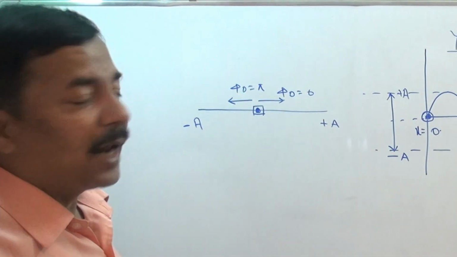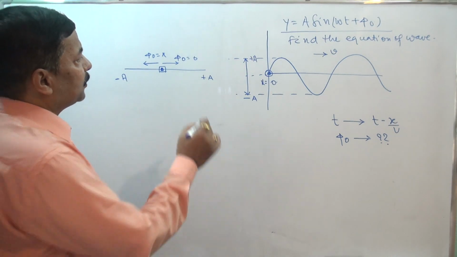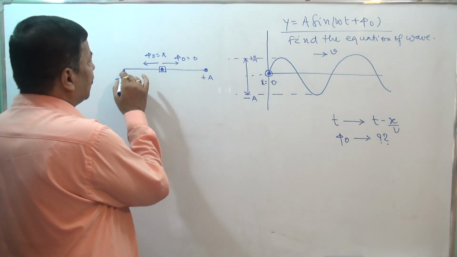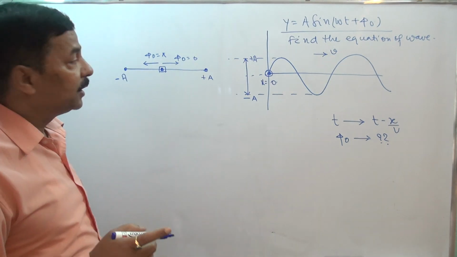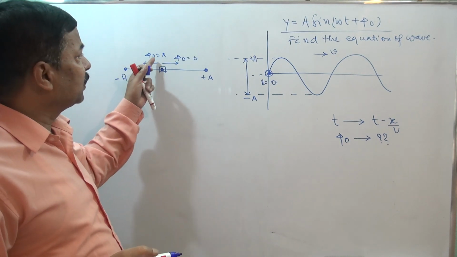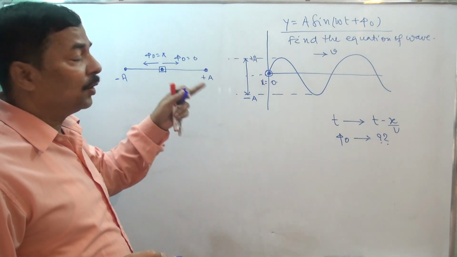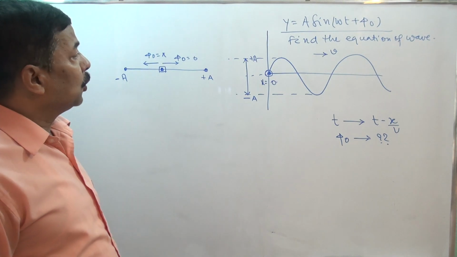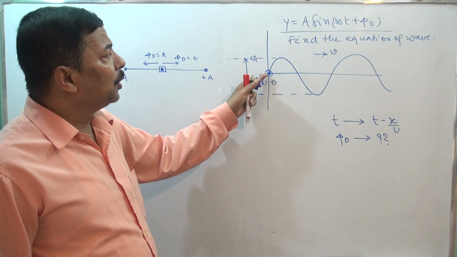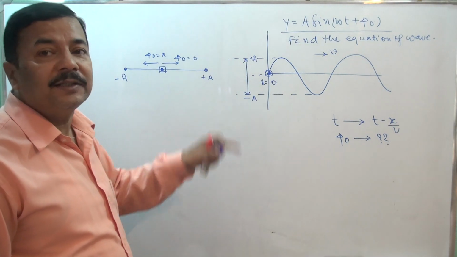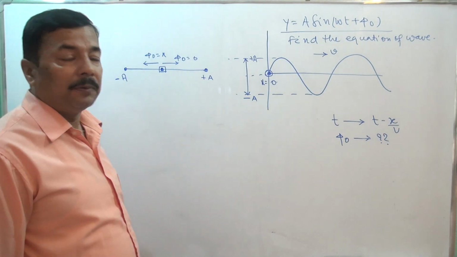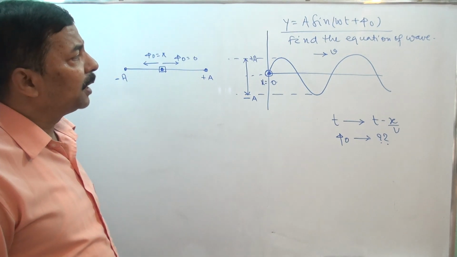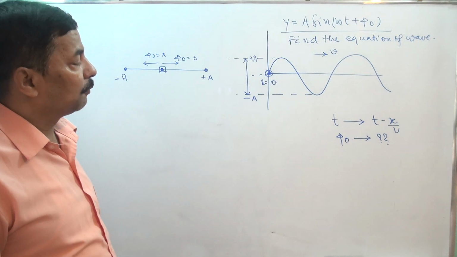I have already discussed this in phase, how this is pi and how this is 0. So the question is whether this particle is going towards plus a or minus a. That is the problem we have to solve. If we solve it, we can easily find the equation of wave.